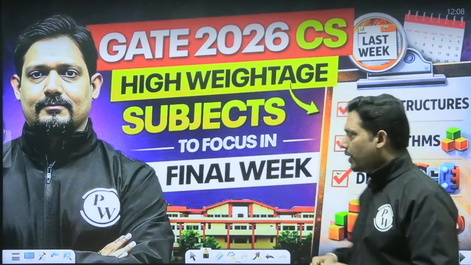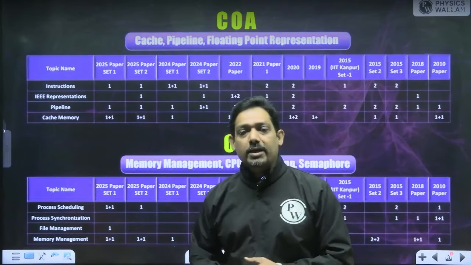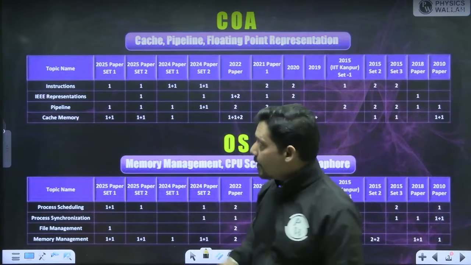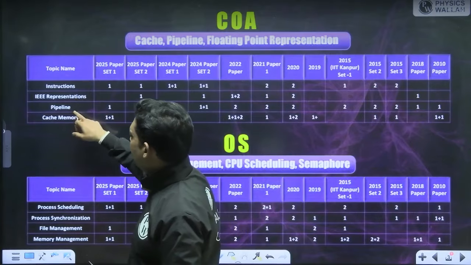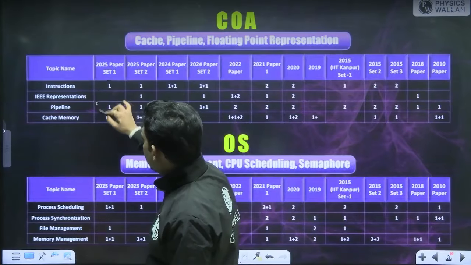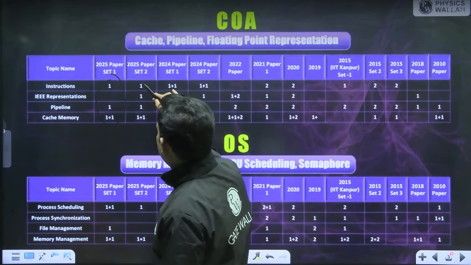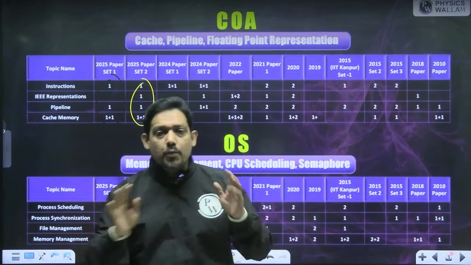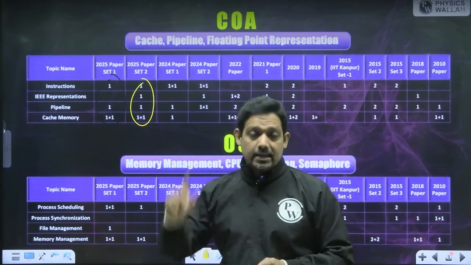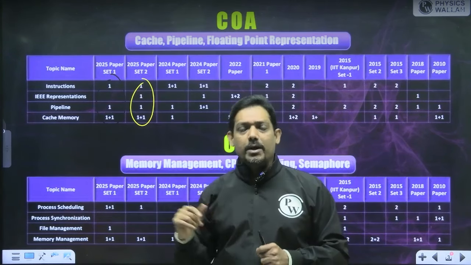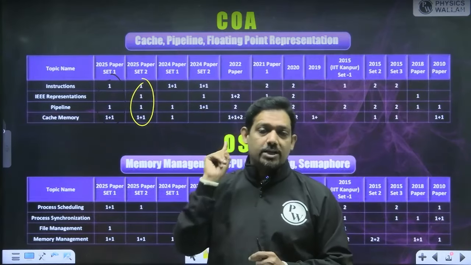In the final week, let's explore the subjects one by one. Before I say something about each subject, I will also give you the analysis of the previous years' papers. Here you can see instruction, IEEE, pipeline and cache memory. In total 4 questions were asked from set 1, and 5 questions from set 2. When you start your journey of COA, you face a lot of hurdles. If you are going for final week preparation, my pick is the IEEE 754 floating point convention. That is my pick number 1.